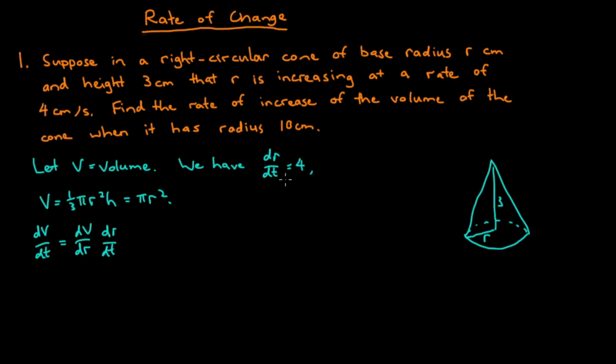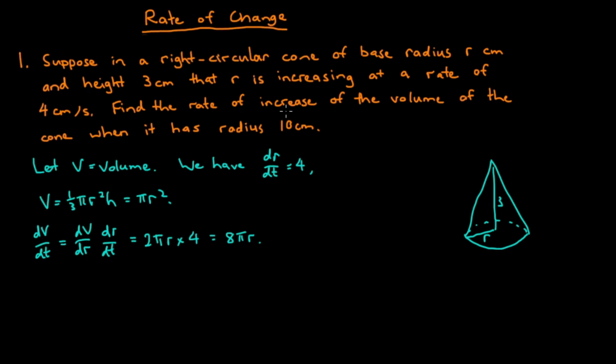and we have dr/dt, that's 4, and dV/dr we can obtain by differentiating our volume formula. So if we do that, we get 2 pi r times 4 for dr/dt, and that equals 8 pi r.